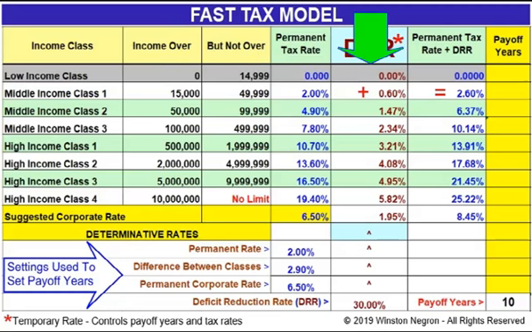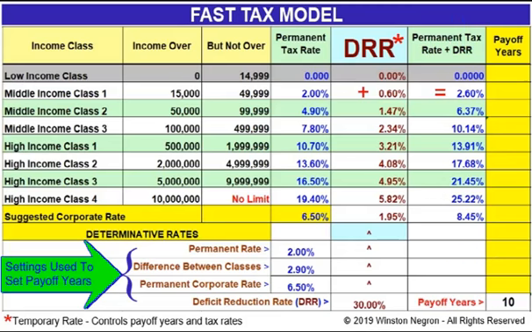Column 5 is the debt reduction rate, or DRR column. Column 6 is the combined permanent and DRR rates column, the rate actually paid by taxpayers. And column 7 is the payoff years column.